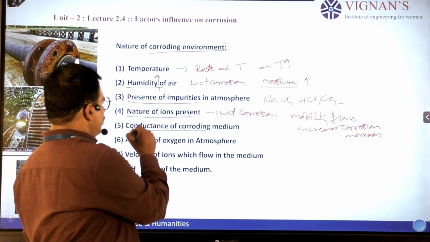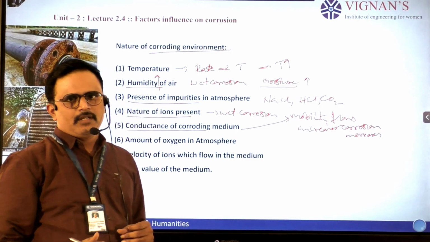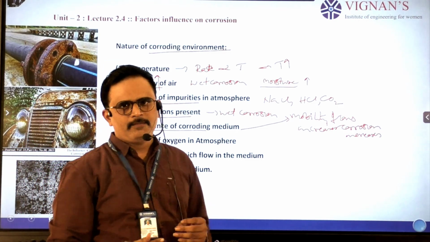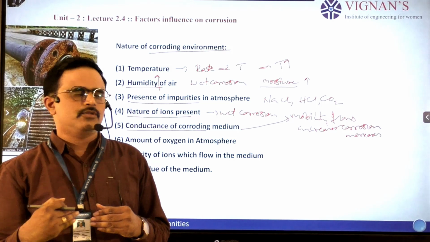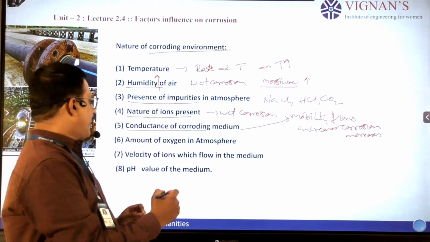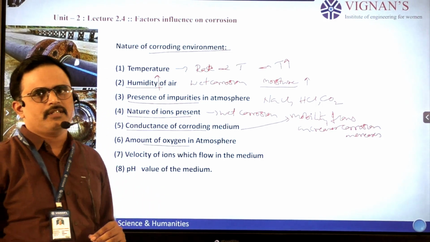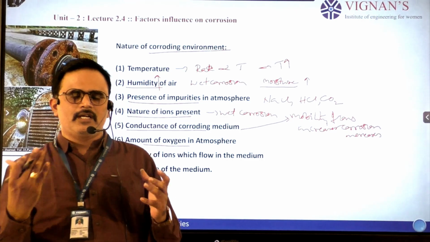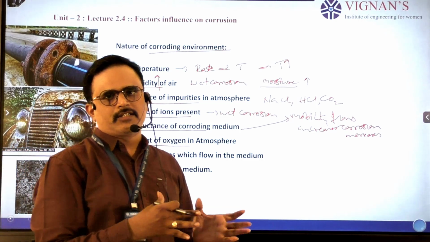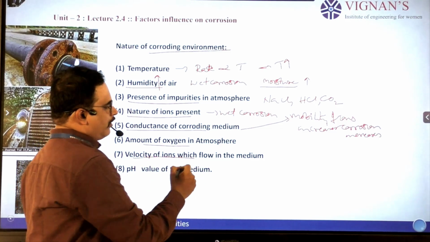That means this conductance helps the mobility of the ions. This conductance is more in acidic medium and salt medium, so here also it helps to increase the corrosion. And next one, amount of oxygen in the atmosphere, which also influences the rate of corrosion. An excess amount of oxygen causes more corrosion. And next one, velocity of ions in the medium.